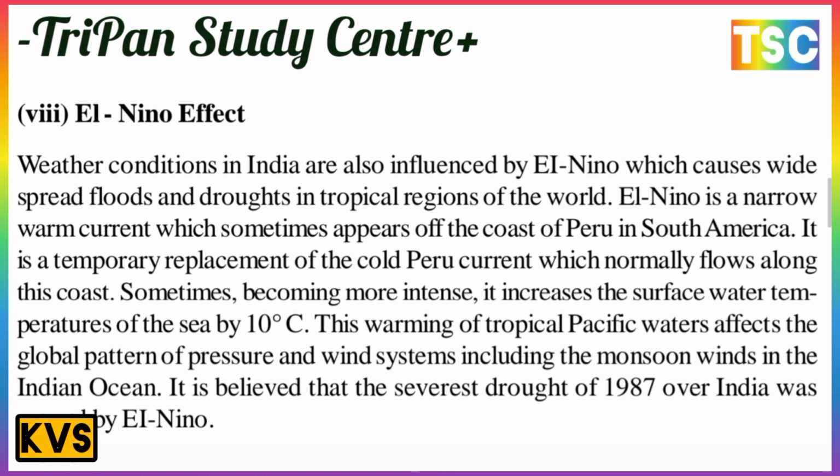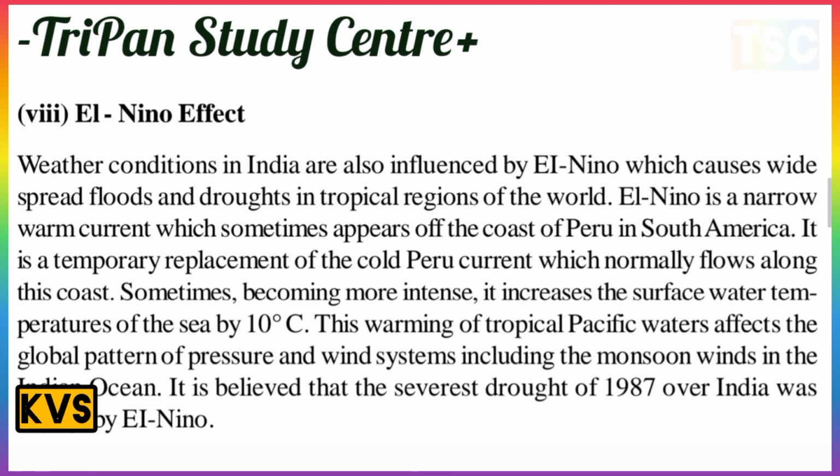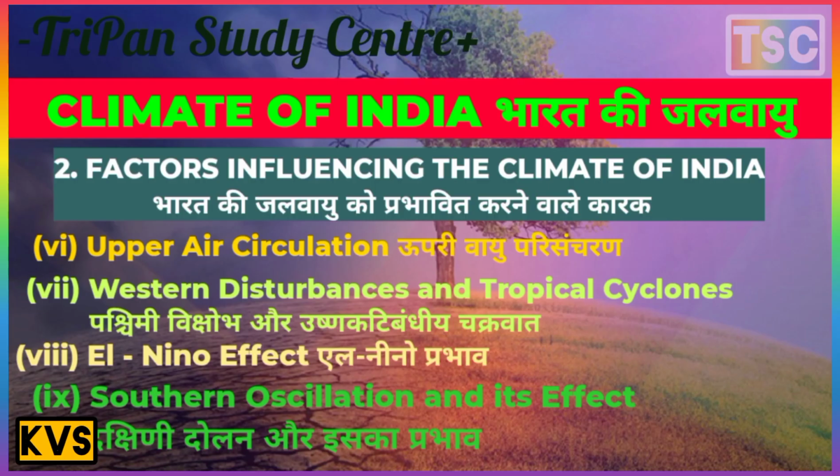This warming of tropical Pacific water affects the global pattern of pressure and the wind system, including the monsoon wind in the Indian Ocean. It is believed that the severest drought of 1987 over India was caused by El Nino.